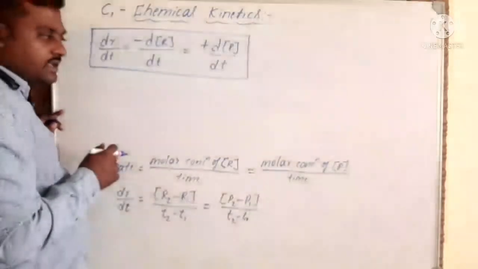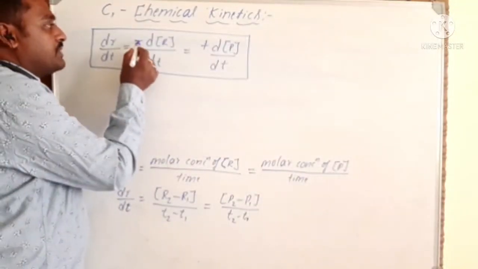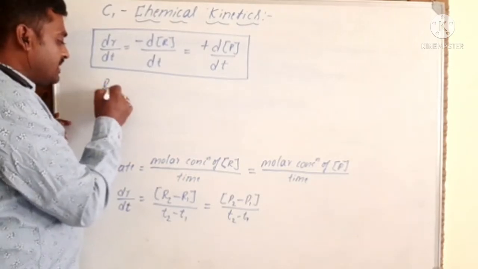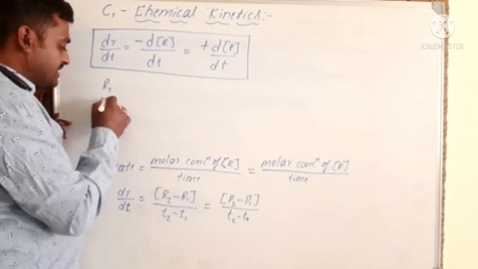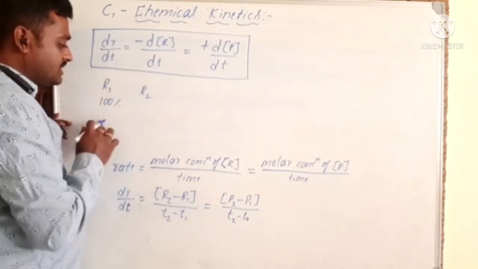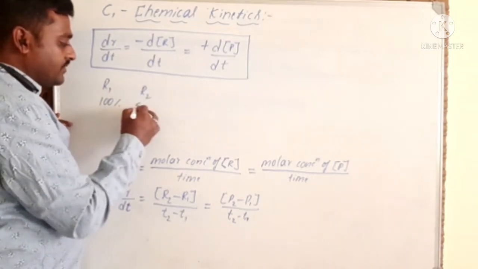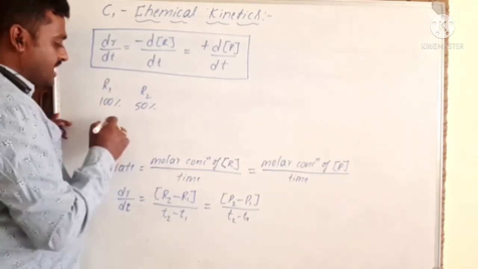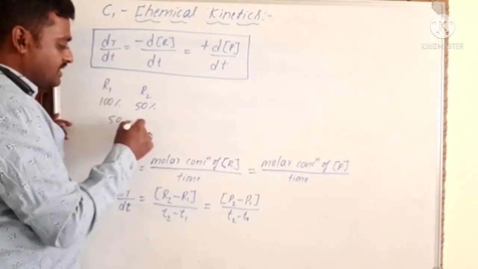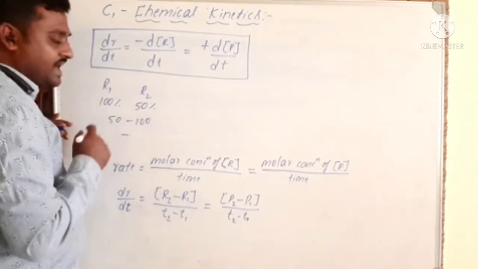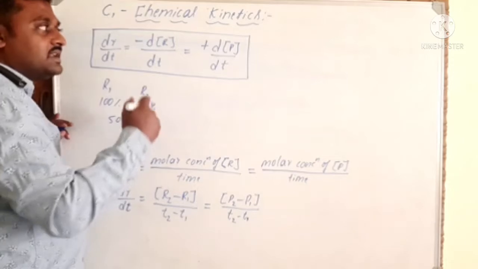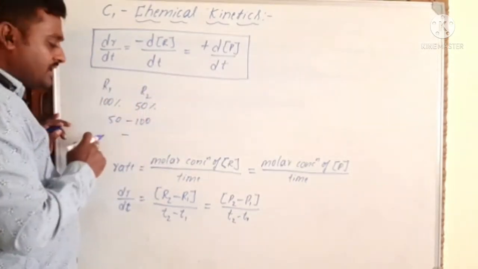Then we can get the doubt, why is there a minus here? I said already, if you consider R1 at the initial time as 100%, and R2 later on it will decrease to 50%, then R2 minus R1 is negative, so minus. That means the concentration of reactants decreases with time.